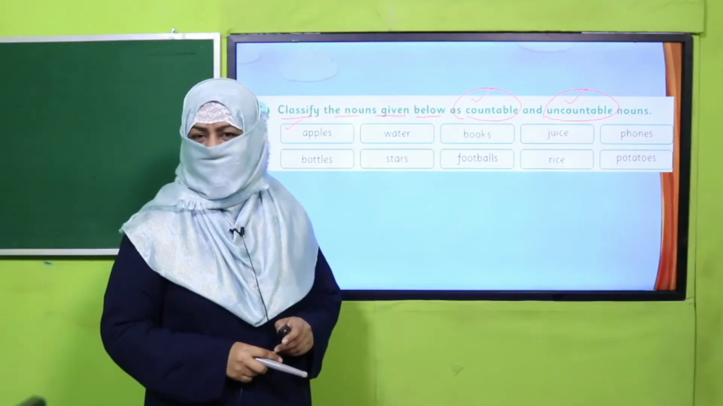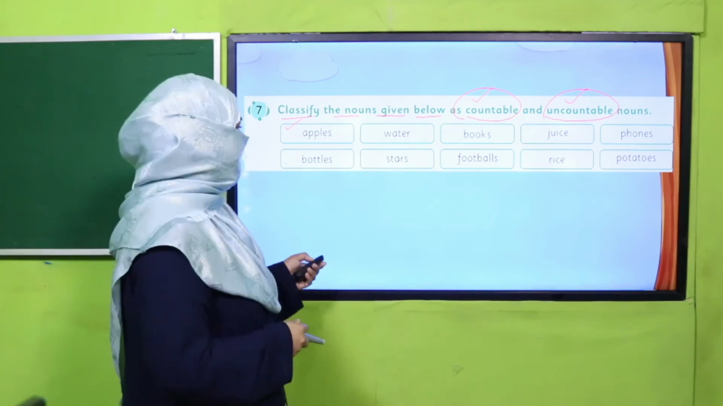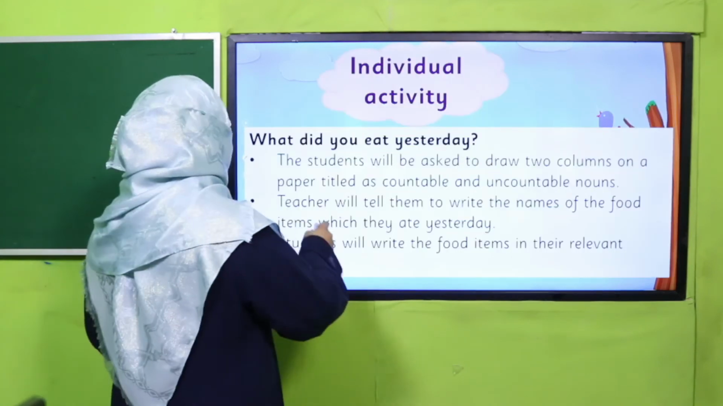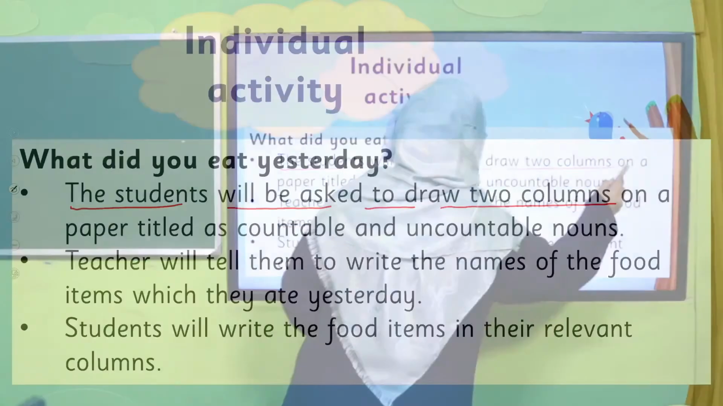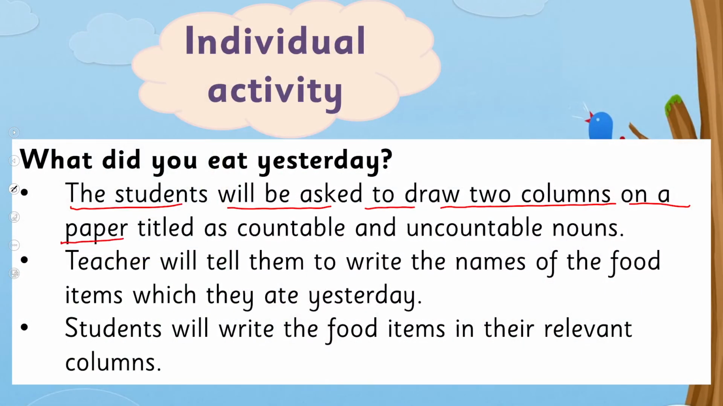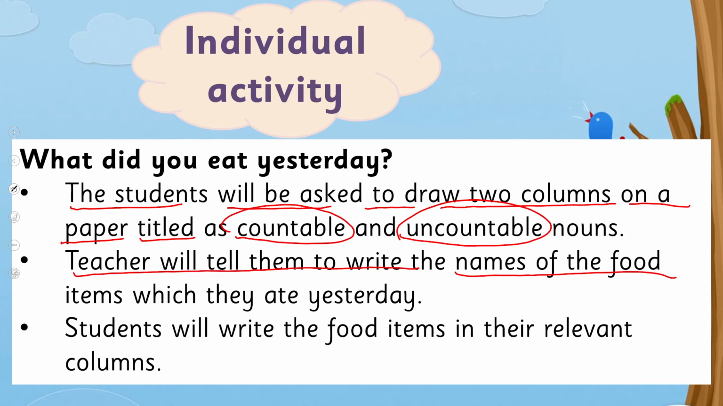Yes, my dear children, are you done with it? Good job. So it's time for our activity. The students will be asked to draw 2 columns on a paper. And the columns will be titled as countable and uncountable nouns. Now teacher will tell them to write the names of the food items which they ate yesterday. Students will write the food items in their relevant columns.